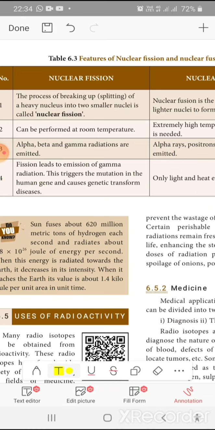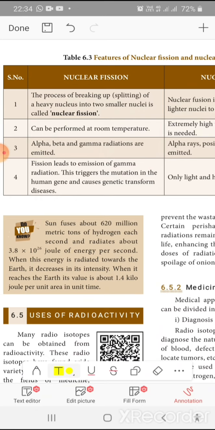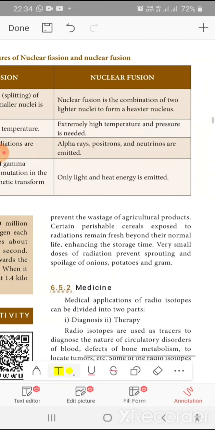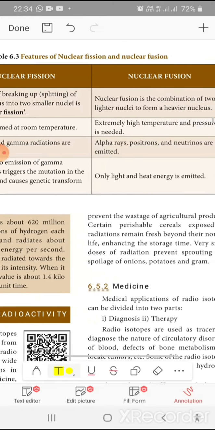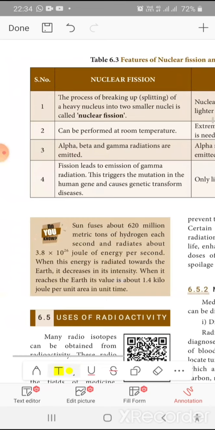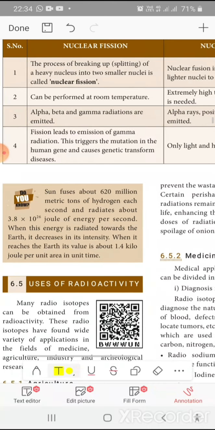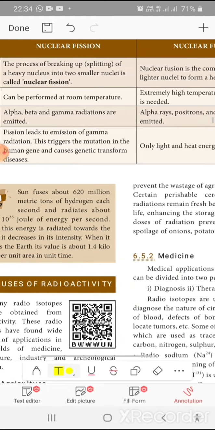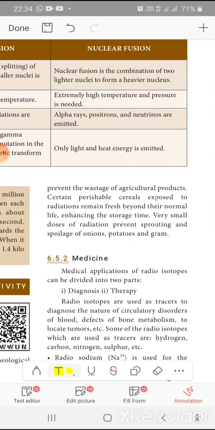Fission: splitting up of nuclei. Fusion: joining up of nuclei. Fission can be performed at room temperature. Fusion can be performed only at high temperature. In fission, alpha, beta, gamma rays are emitted. In fusion, alpha rays, positrons and neutrons are emitted. Fission leads to emission of gamma radiation that triggers mutations in the human gene and causes genetic diseases. In fusion, only light and heat energy is emitted.